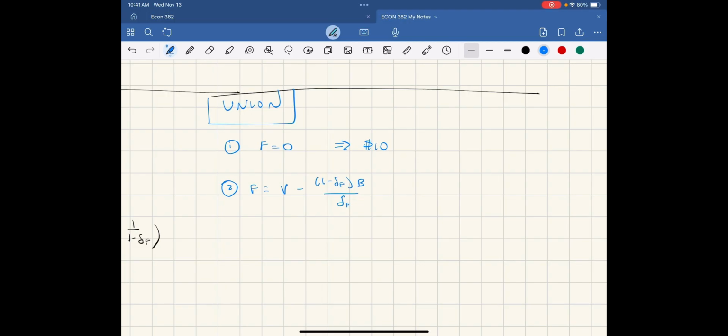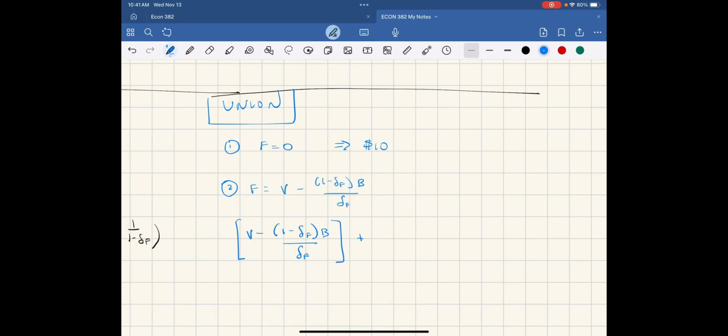And if they make this offer, then they get that value every time period going forward. So in the first time period, they would get V minus 1 minus delta F times B over delta F.